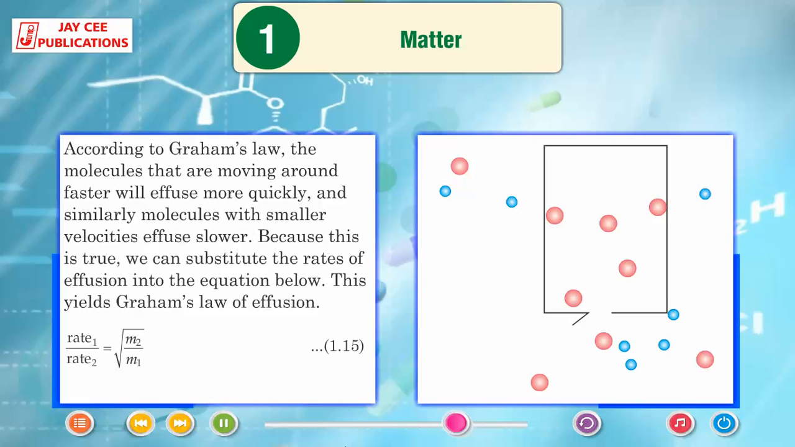According to Graham's law, the molecules that are moving around faster will effuse more quickly, and similarly molecules with smaller velocities effuse slower. Because this is true, we can substitute the rates of effusion into the equation below. This yields Graham's law of effusion: Rate 1/Rate 2 = square root of m2/m1.